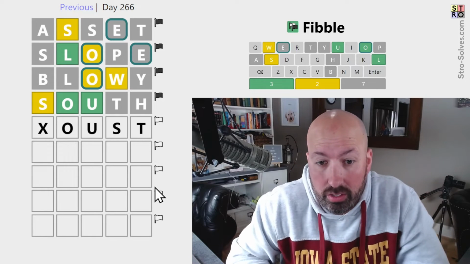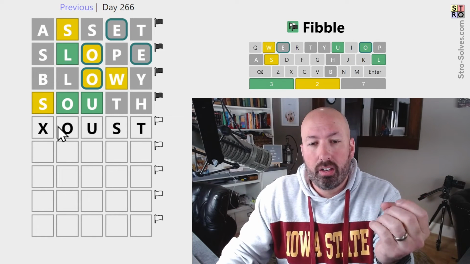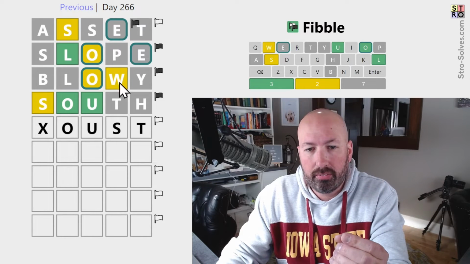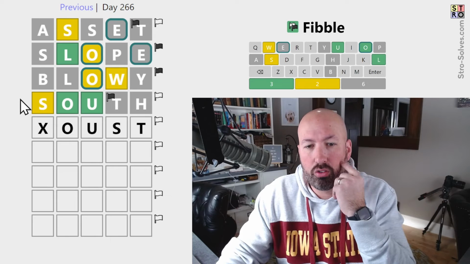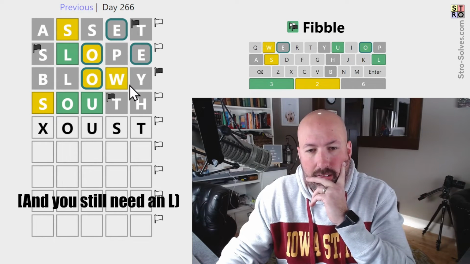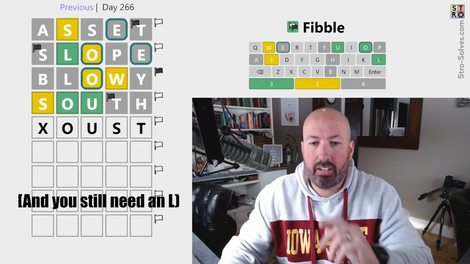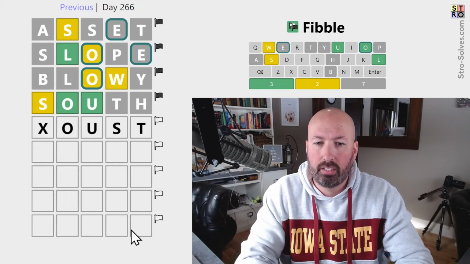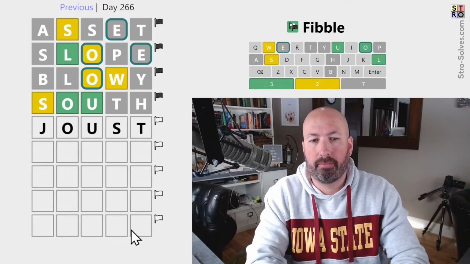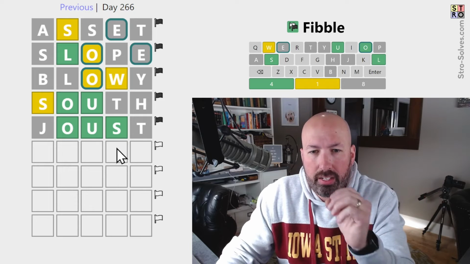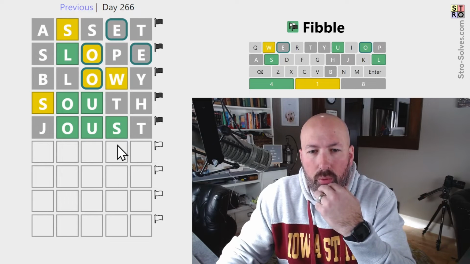Let's say it was something like joust, right? Joust actually might work. Because the way this would work is the T is the lie in both places. The S is true in both places. This S would still be the lie there. The W would still be the lie there. Joust actually works. I'm gonna try joust.